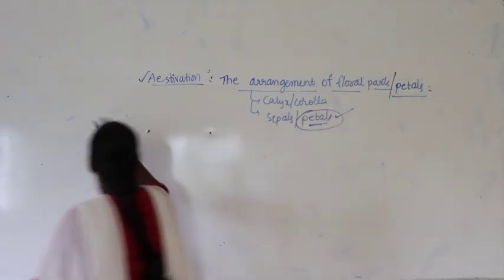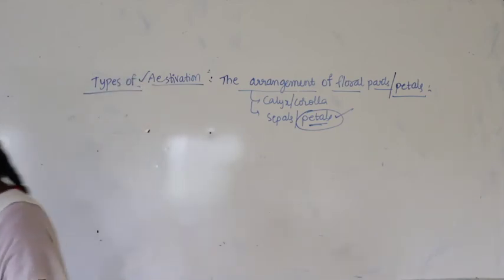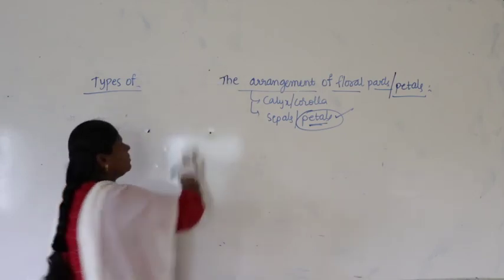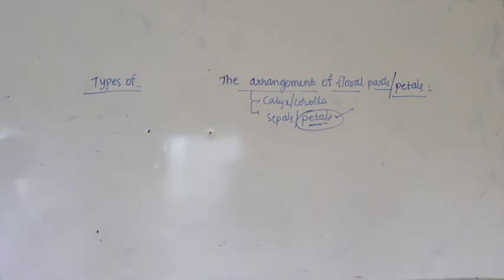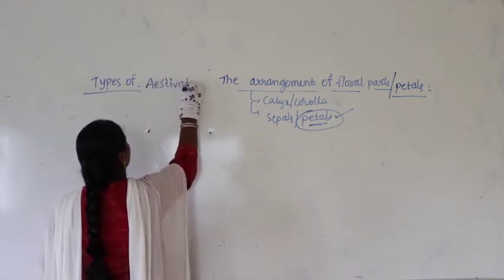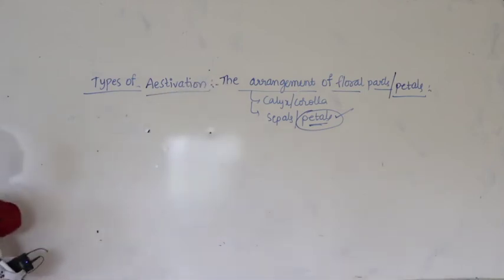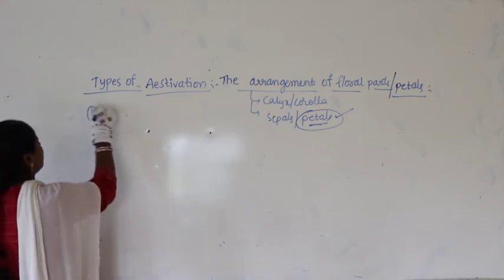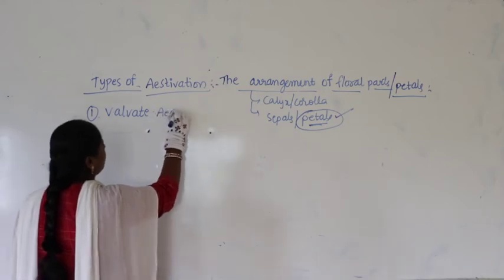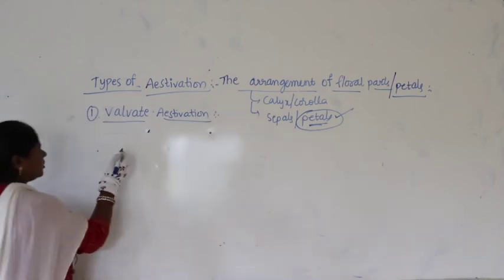Right. Now let us study the types of aestivation. Based upon the arrangement we have different types of aestivation. Let us study one by one. We have a few types of aestivation. The first one is the valvate aestivation. What is a valvate aestivation in this case?